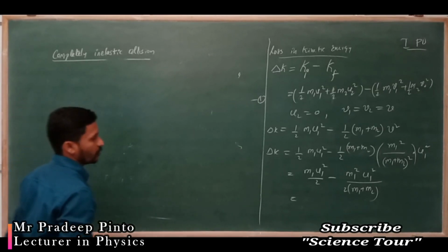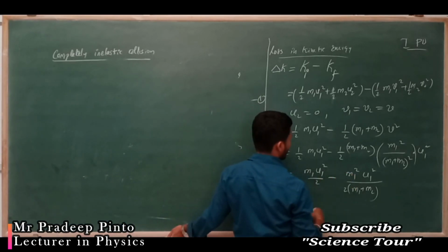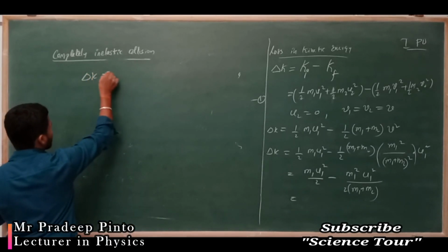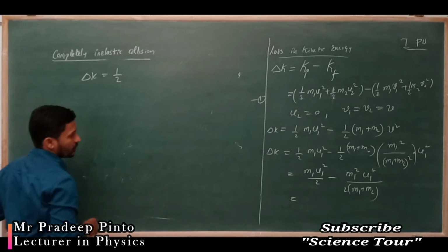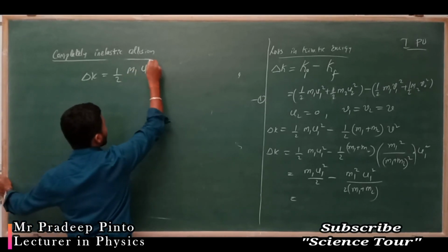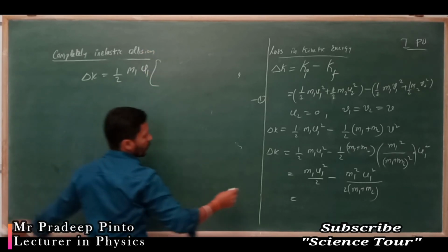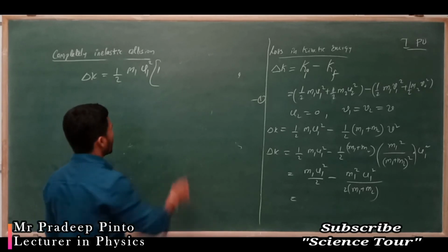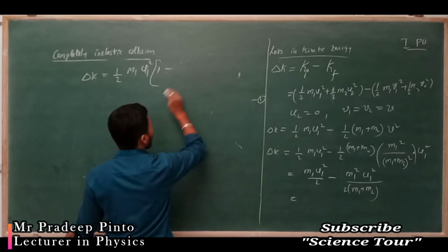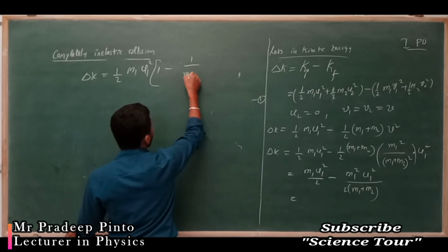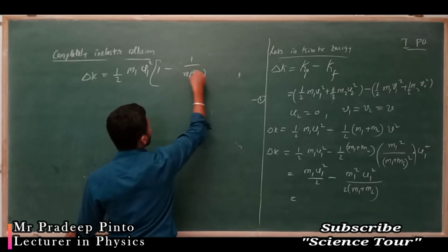Taking out half, m1 and u1 square, delta K is equal to half m1 u1 square into (1 minus m1 divided by (m1 plus m2)).